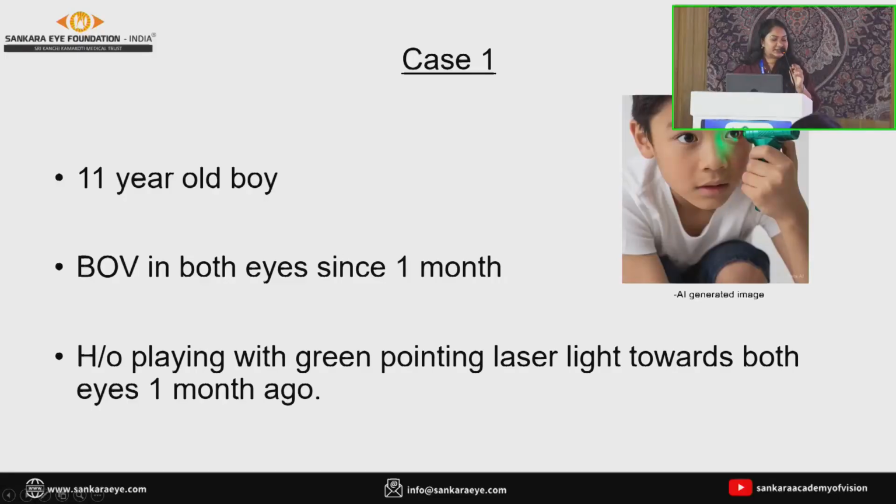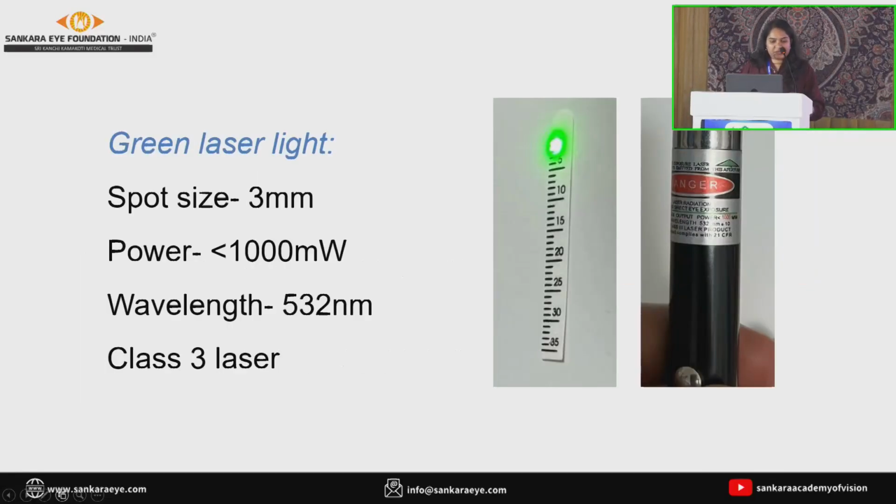So, coming to case one. Now we can hear you. Okay. So, an 11-year-old boy presented with blurring of vision in both eyes since 1 month. Upon asking, there was a history of playing with a green pointing laser light towards both eyes since 1 month ago. The parents of the child came with the laser light he was playing with. Upon examination, it was a green laser light, the spot size was 3 mm, the power was mentioned as less than 1000 milliwatts, and the wavelength was 532 nanometers. It is categorized under class 3 laser.